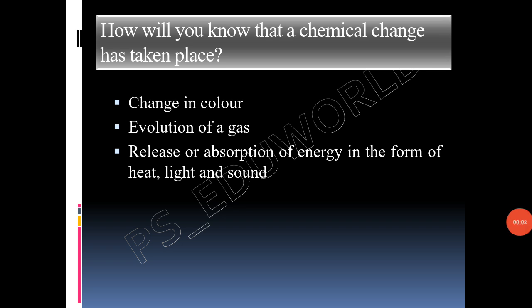So how will you know that a chemical change has taken place? Chemical change is usually accompanied by change in color. Ripening of fruit is a chemical change. The color of, say, a mango changes on ripening. Evolution of a gas. Reaction of a metal like zinc with dilute hydrochloric acid is a chemical change, because a salt called zinc chloride is formed and a gas called hydrogen is evolved.